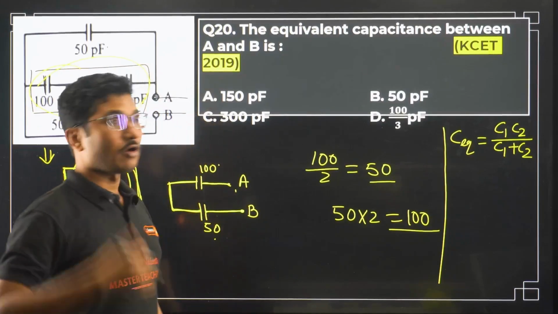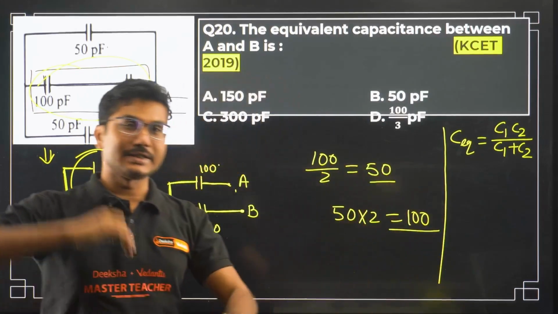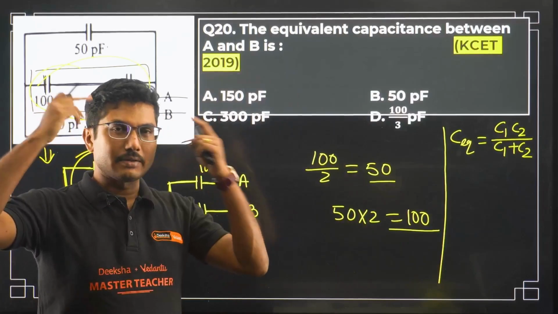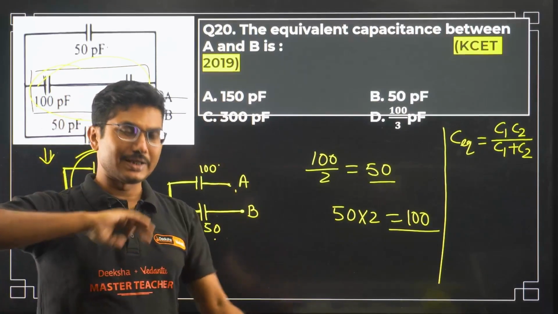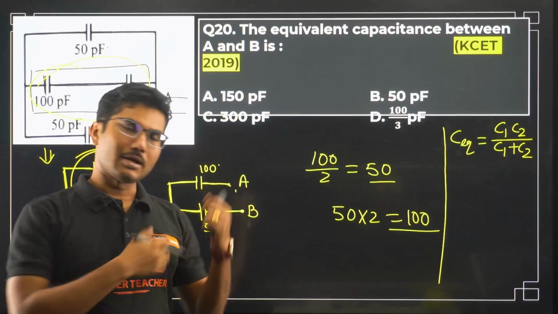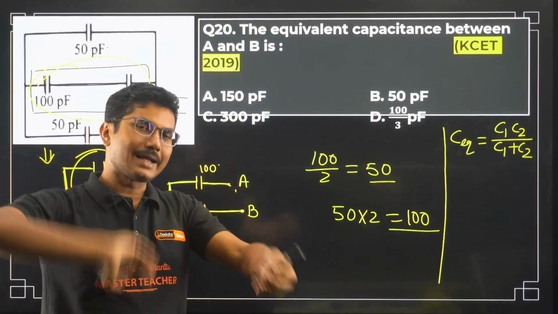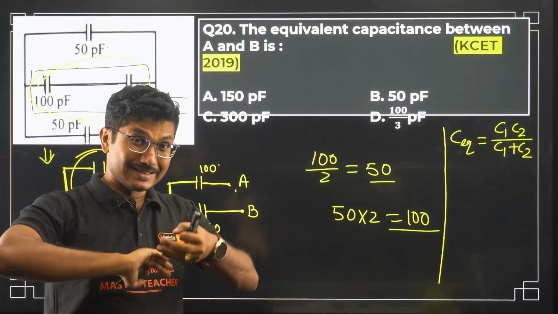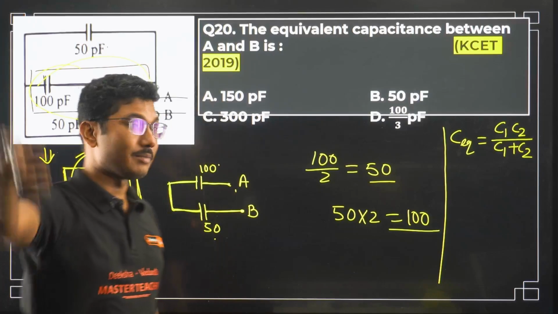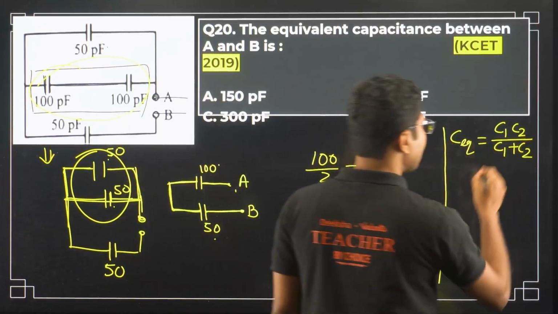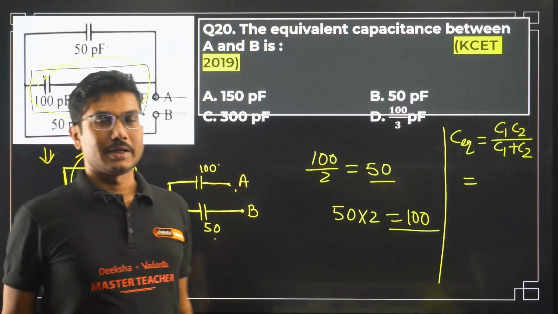So students often confuse and make mistakes by mixing up resistors and capacitors. Just fit this in your brain. Capacitors and resistors are opposite in terms of formulas. There are a lot of other differences as well, but in terms of formulas and combinations, they are exactly opposite. If this formula is for series, then for resistance it will be applicable for parallel combination. So this is how you have to remember it. You have to fit that in your brain, right?